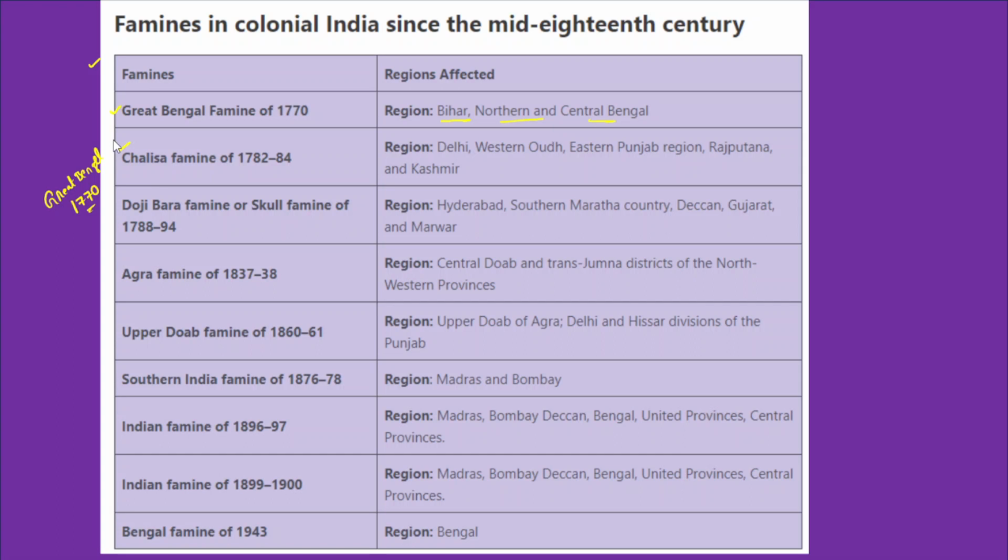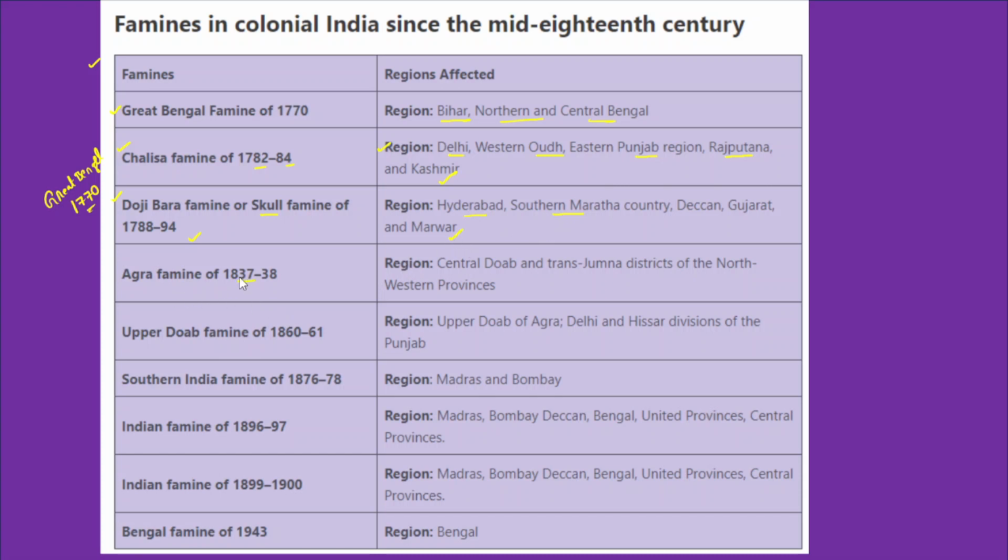After that, we also have the Chalisa famine in 1782 to 1784, and the regions impacted by the Chalisa famine include Delhi, Western Oudh, Punjab, Rajputana and Kashmir. And there was also the Doji Bara famine or Skull famine of 1788 to 94. The regions include Hyderabad, Southern Maratha country, Deccan, Gujarat and Marwar.